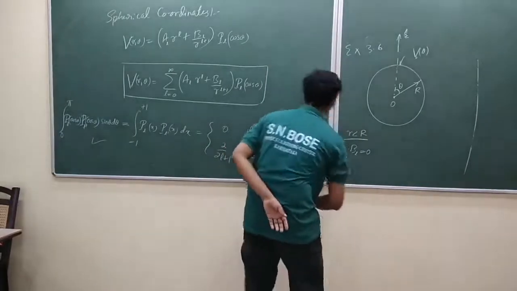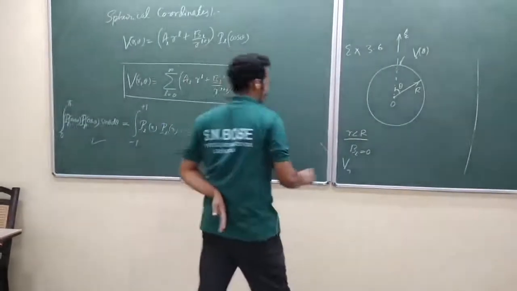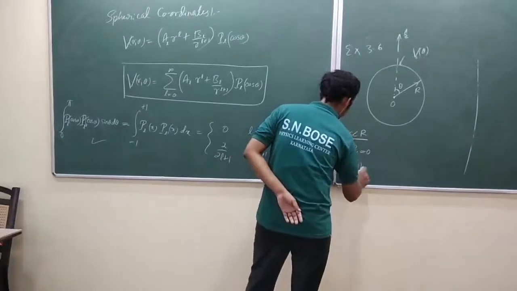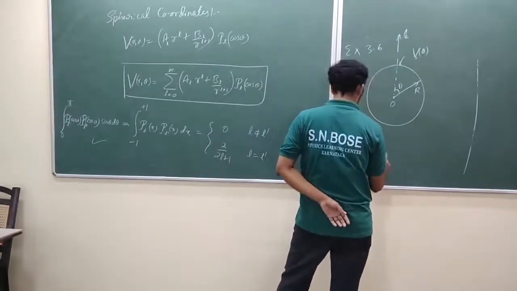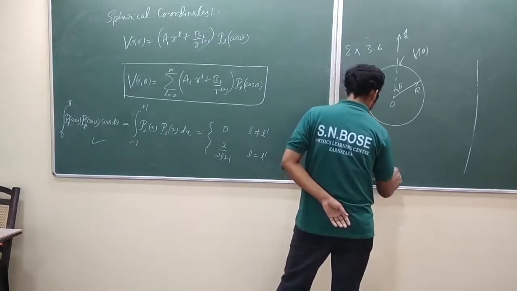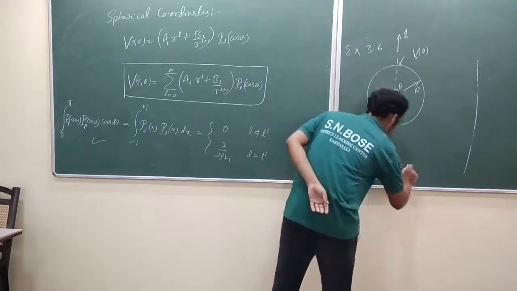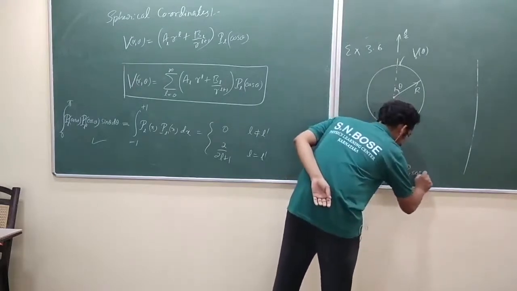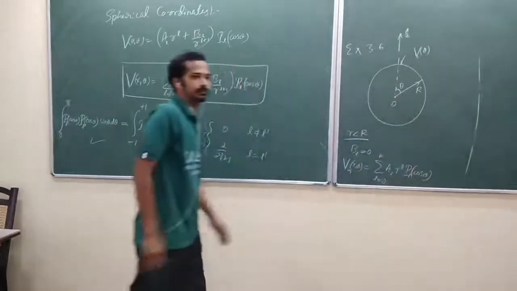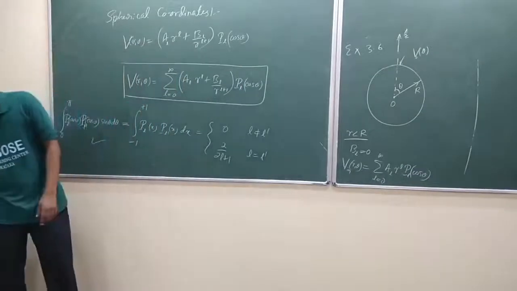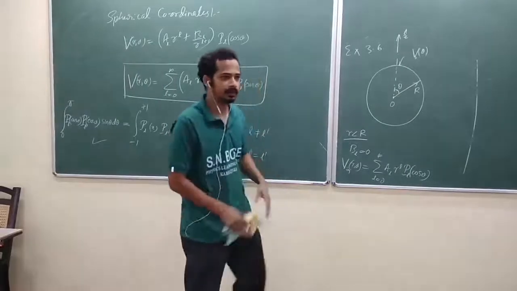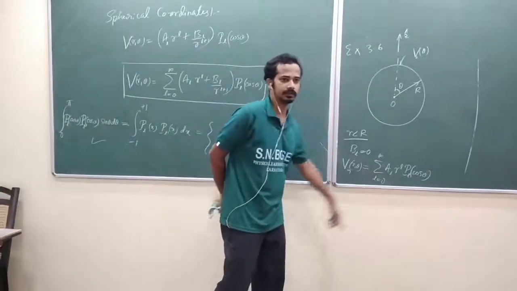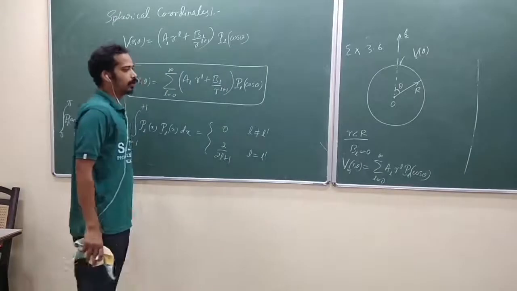So can I write V inside of r, theta equal to the summation over L equal to 0 to infinity of A_L into r power L into P_L of cos theta? Now what is the next step? The next step is to find this A_L, that's it. Now how do you find A_L?